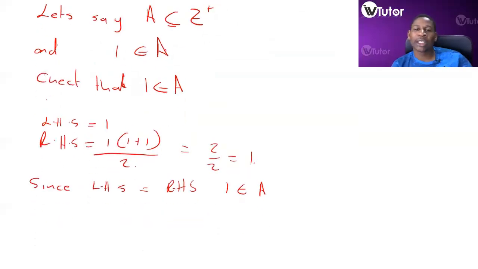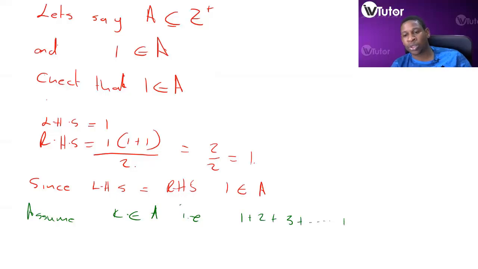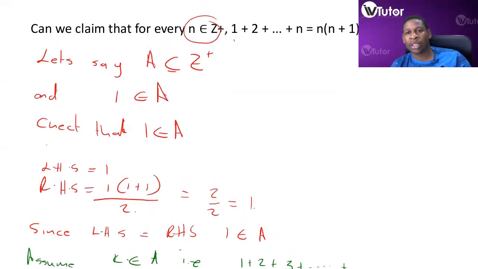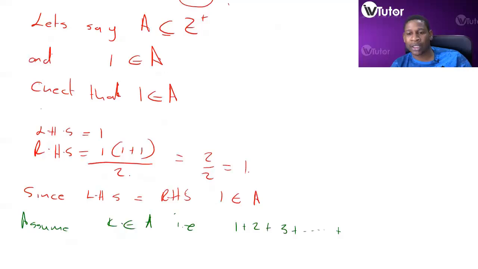Now we want to check, does the relationship hold? So let's assume an arbitrary element K is an element of A. What does that mean? It means that 1 plus 2 plus 3 plus so on plus K, where we're substituting K for N, is equal to K multiplied by K plus 1 all over 2.